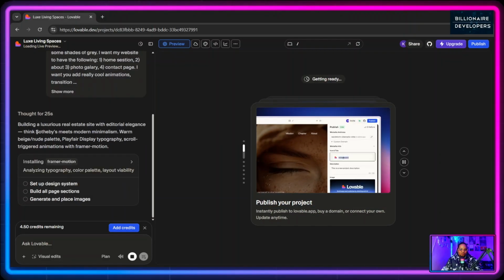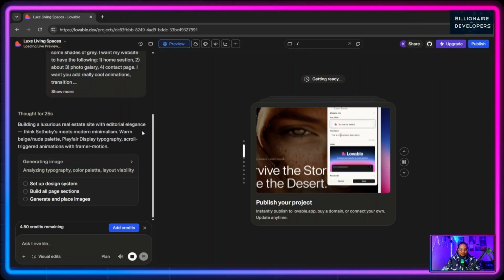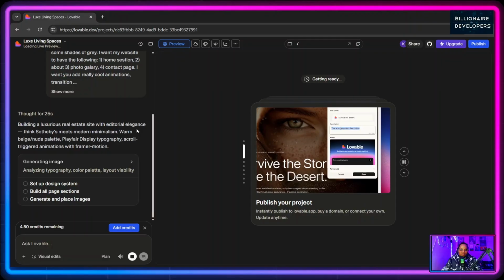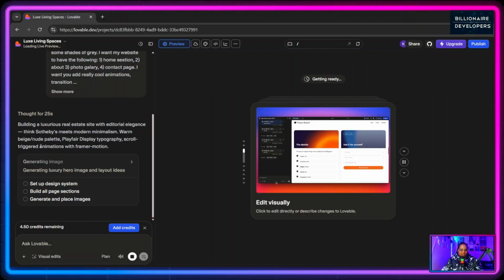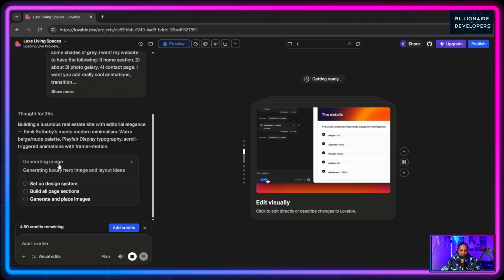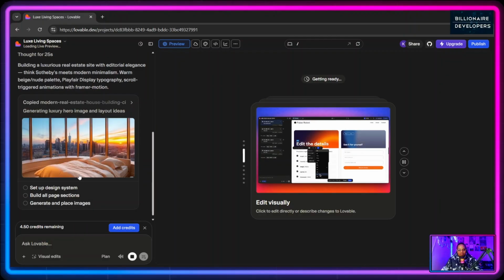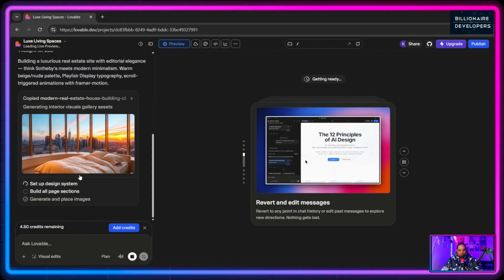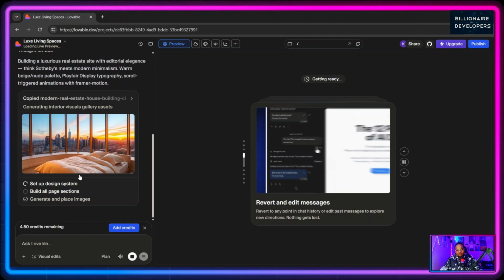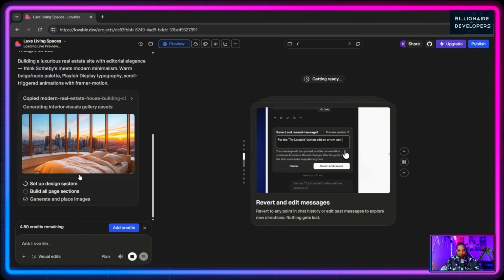You see, it's telling you that it's building a luxurious real estate site with editorial elegance, and as it's generating images, it tells you step by step. But you have to be patient with it, because the longer your prompt, the more you have to wait for your website to build. So we're just going to give it time to build this whole website and see what it comes up with.